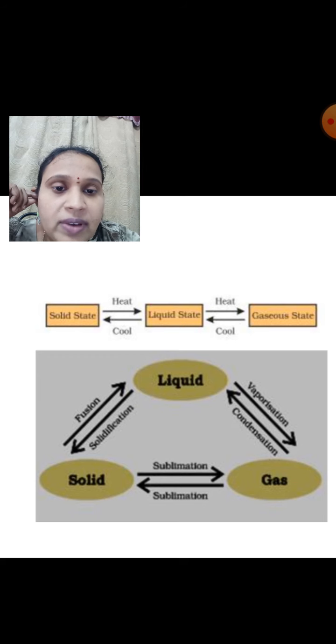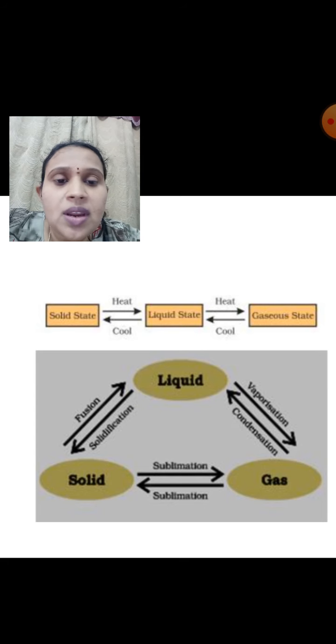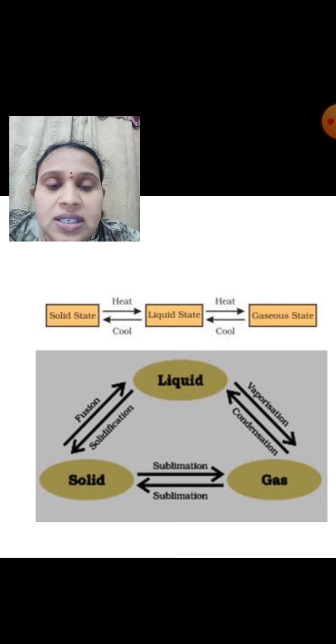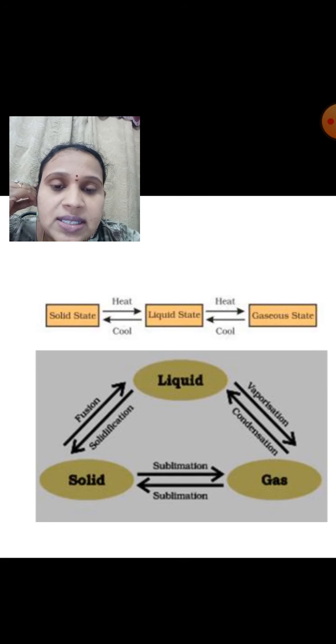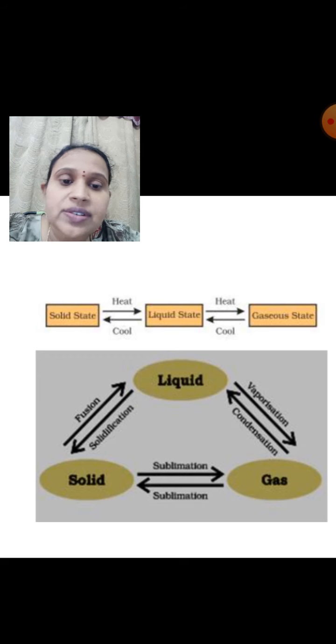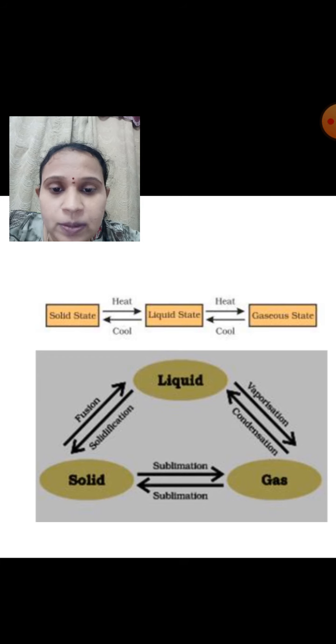The same thing happens when you heat the liquid, it converts into the gaseous state. Once the substance comes to the gaseous state, on cooling or reducing the temperature, it converts into liquid. Again on further cooling, the liquid converts into the solid state. The best example for interconversion of states of matter is water.